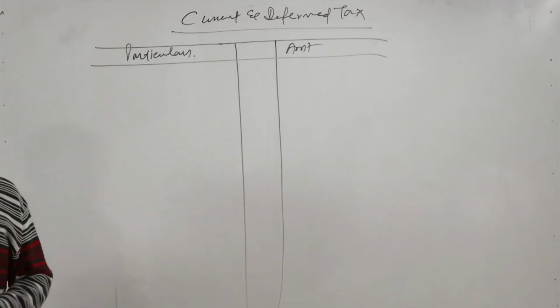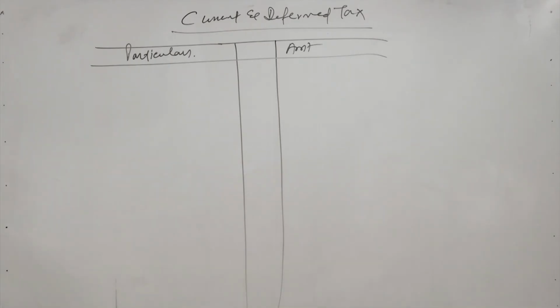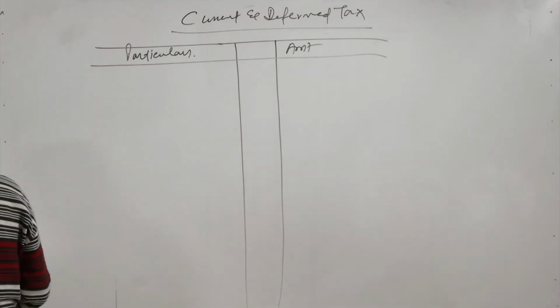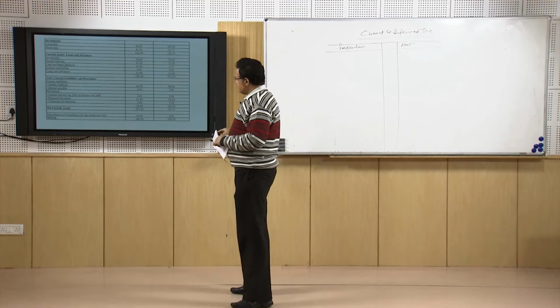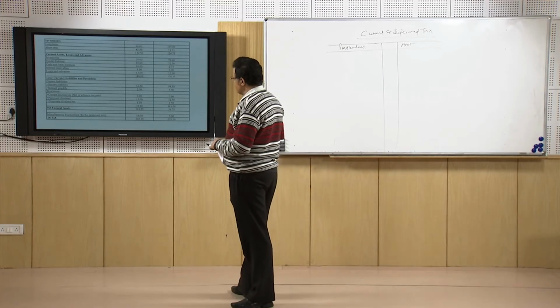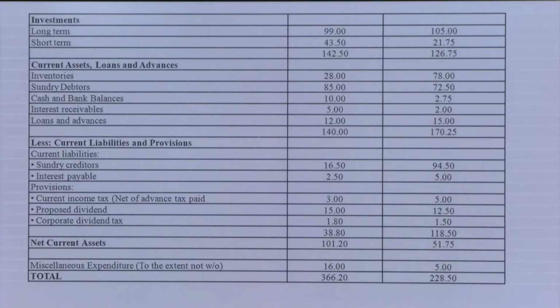So now we will have to prepare this schedule. We will have to adjust for all the taxes, current and deferred tax. If we try to find out the provision for taxes, in the balance sheet we are given the provision for taxes, the information for the provisions for the current income tax.